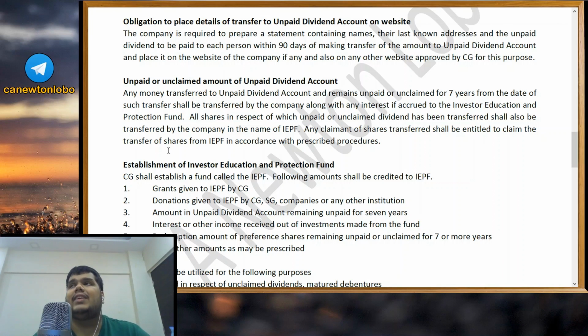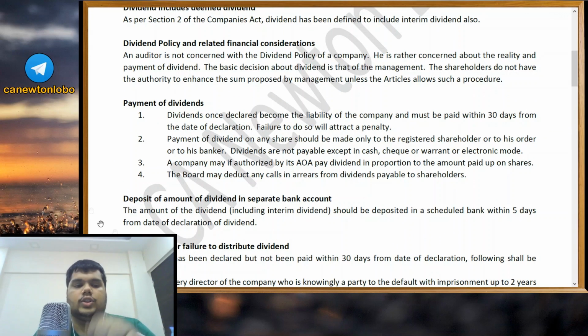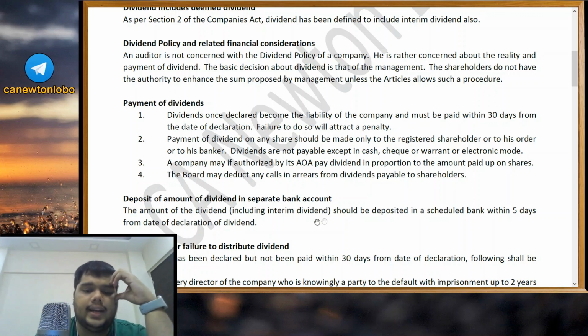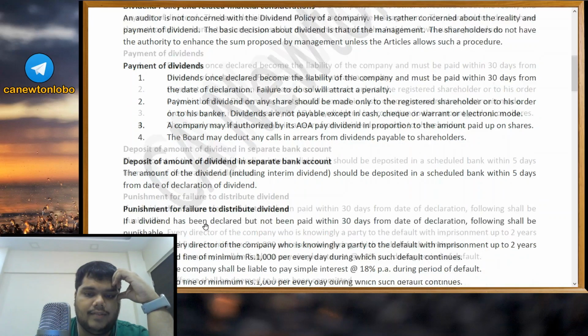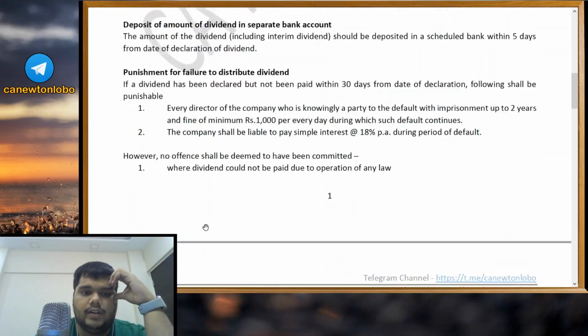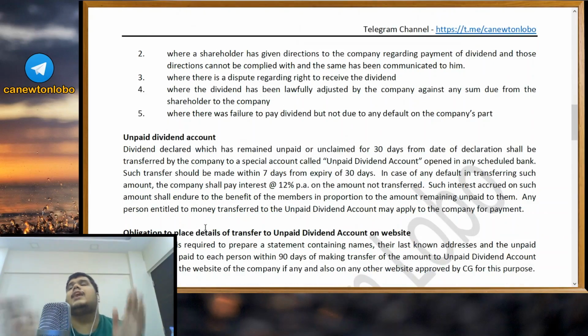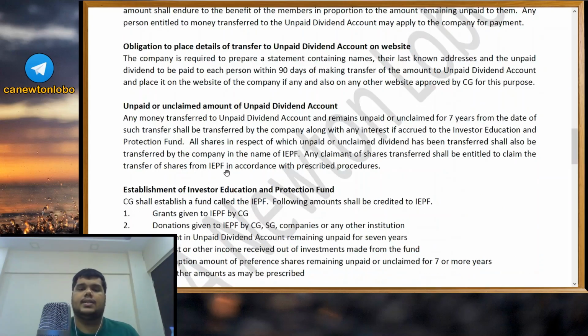So some of the timelines that we have seen till now: dividend, once it is declared, it becomes a liability of the company, and within 30 days it should be paid off. Okay, so in this answer, we saw the amount of the dividend, including interim dividend, should be deposited in a scheduled bank account within 5 days from the date of declaration of dividend. Again, for unpaid dividend, we saw that after 30 days, within 7 days, you should transfer the unpaid dividend to a separate account called unpaid dividend account. Also, within 90 days, you should publish the information of unpaid dividend shareholders on the website if the company has a website, or on a central government website which has been prescribed for this purpose.